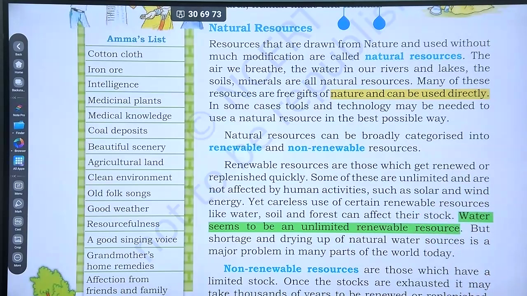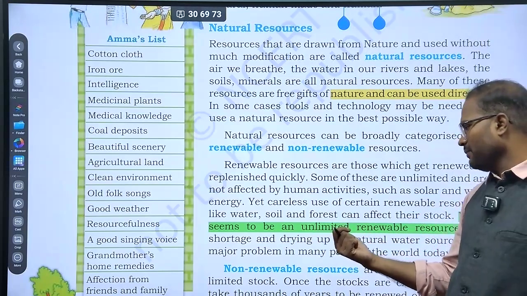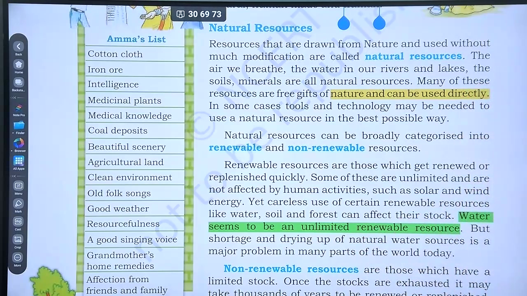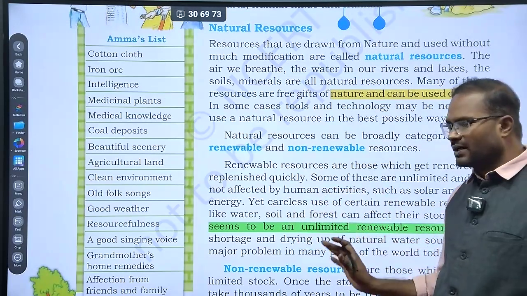Water, soil, forest can affect their lifestyle. Water seems to be an unlimited renewable resource. But the shortage and drying up of natural water sources is a major problem in many parts of the world today. Now you come to know water seems to be an unlimited renewable source.